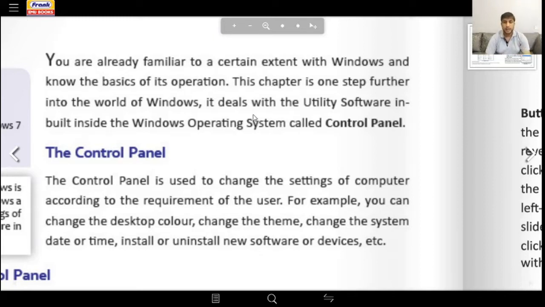Okay, this chapter is one step further into the world of Windows. It deals with the utility software built inside the Windows operating system called Control Panel. There is a particular section in your Windows which allows you to control the computer.